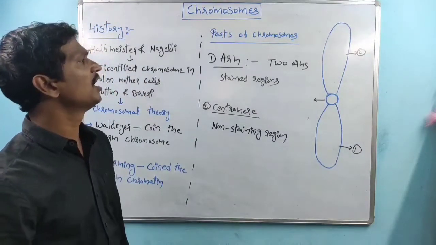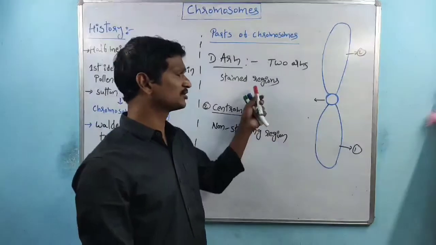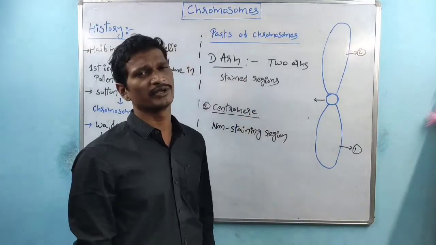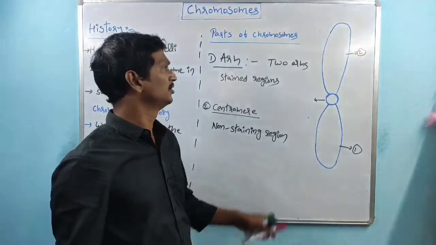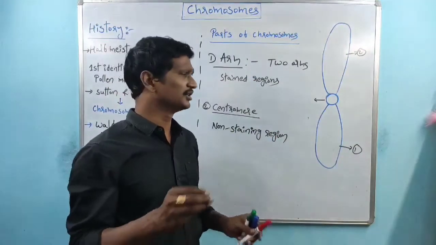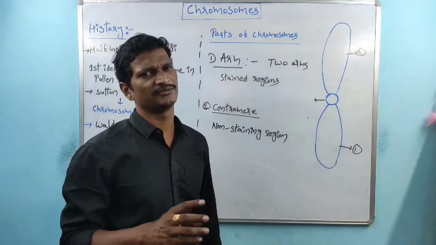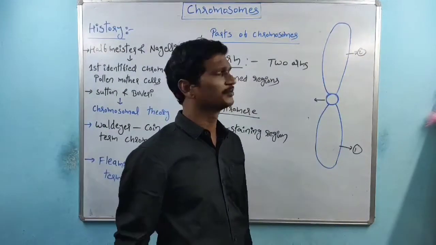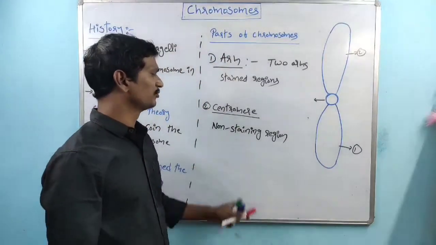Coming to the next one, arms. These are also condensed and packed, but not like the centromere. The centromere is highly condensed. The arms are condensed, but there is a chance for the staining agent to bind. That is about the arms of the chromosomes and the centromere region.